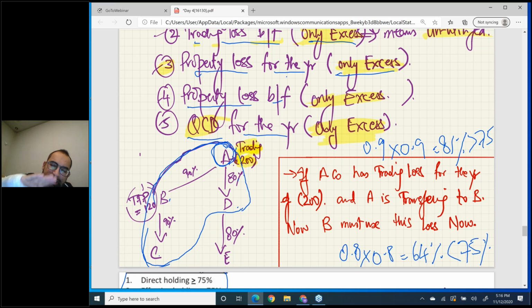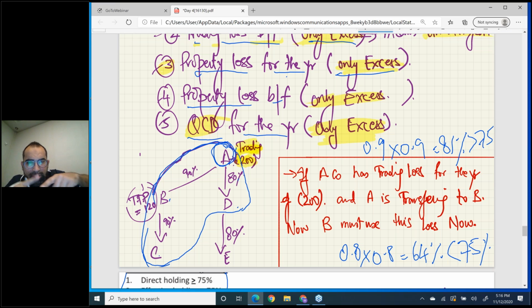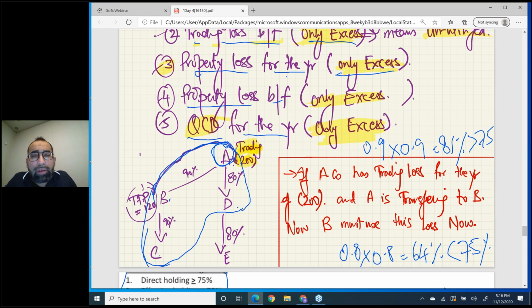Now, when the surrendering company transfers its loss to the claimant company, the claimant company will set off its own profits.